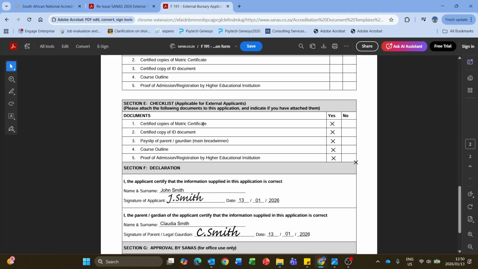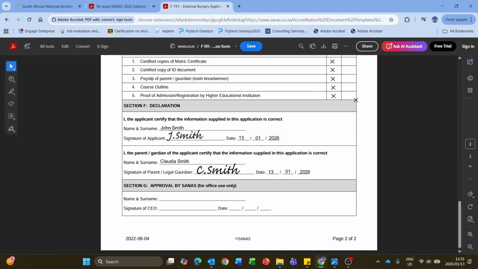So copies of your matric certificate, very important. Make sure it's a certified copy of your ID, payslip of parent, guardian, or main breadwinner. If your parent or guardian is not working at this particular moment, go to the police station and get an affidavit to confirm that your mom is not receiving any income. Make sure you have your course outline, very importantly, and then proof of admission or registration by a higher education institution. So make sure that you also have this ready. These 5 documents you would need to have readily available when you are sending your application form.